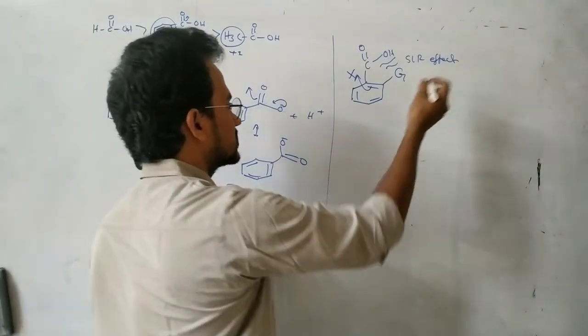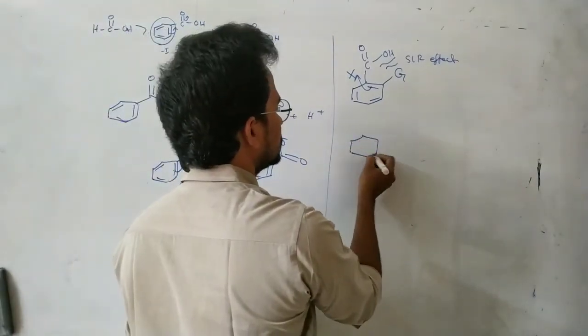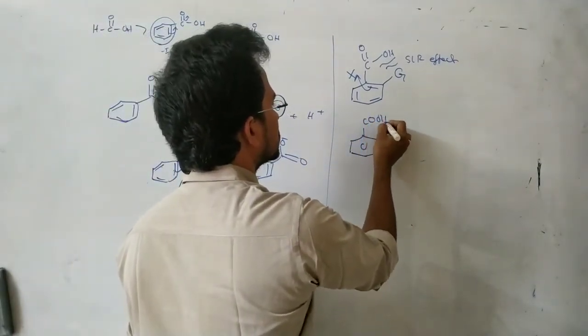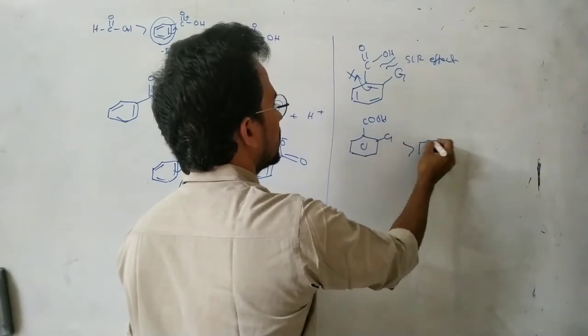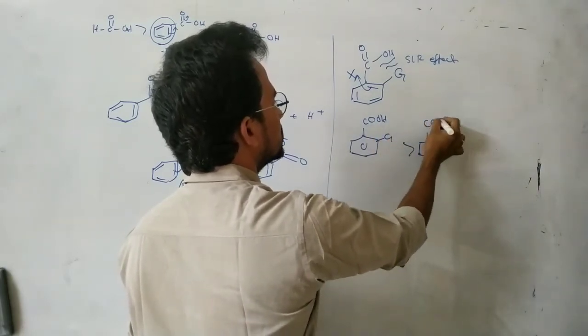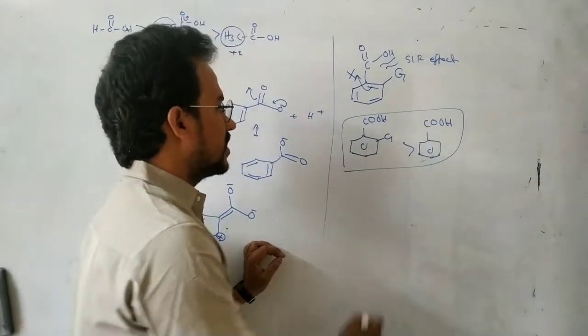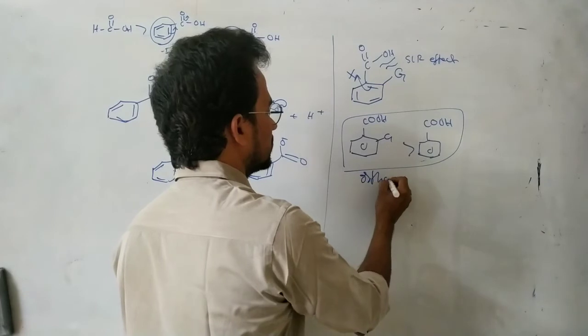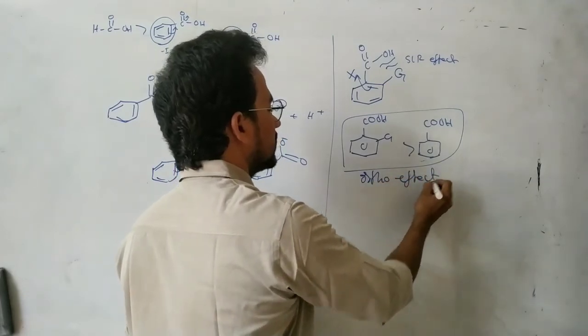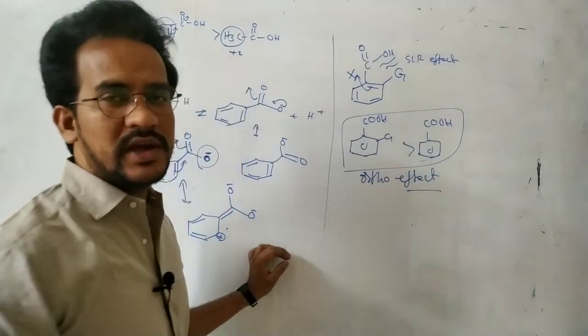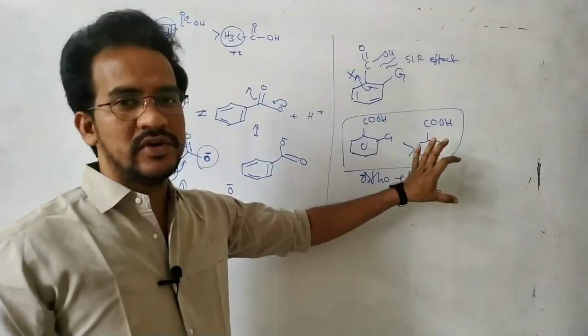So if you see in this case, which is the more acidic one, COOH and G means one group, irrespective of its nature. This is called the ortho effect. Any ortho substituted benzoic acid is more acidic than benzoic acid.